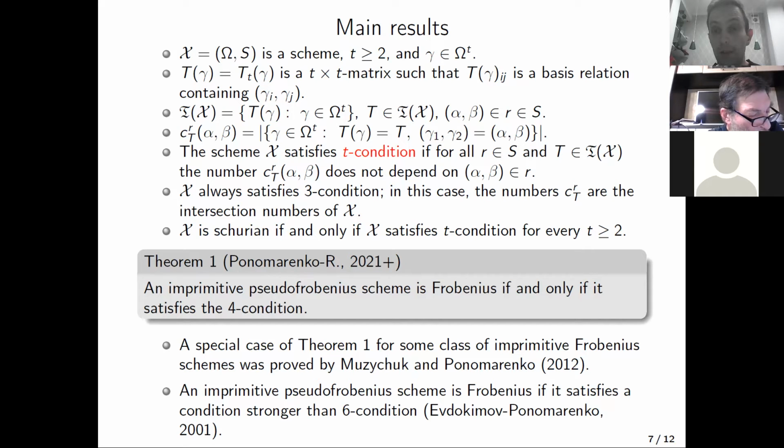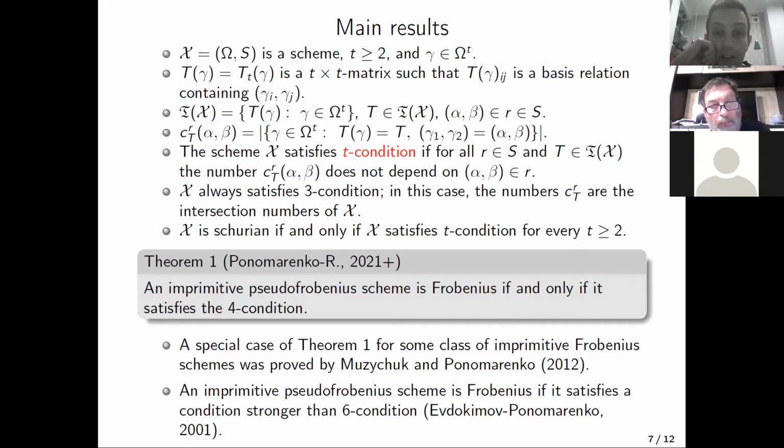Let gamma be an element of the Cartesian power Omega to the power T. By T of gamma, we denote a T times T matrix such that the ij-th entry of this matrix is equal to the basis relation containing the pair gamma_i, gamma_j, where gamma_i and gamma_j are coordinates of gamma. And by T-calligraphic-F, we denote the set of all such matrices.